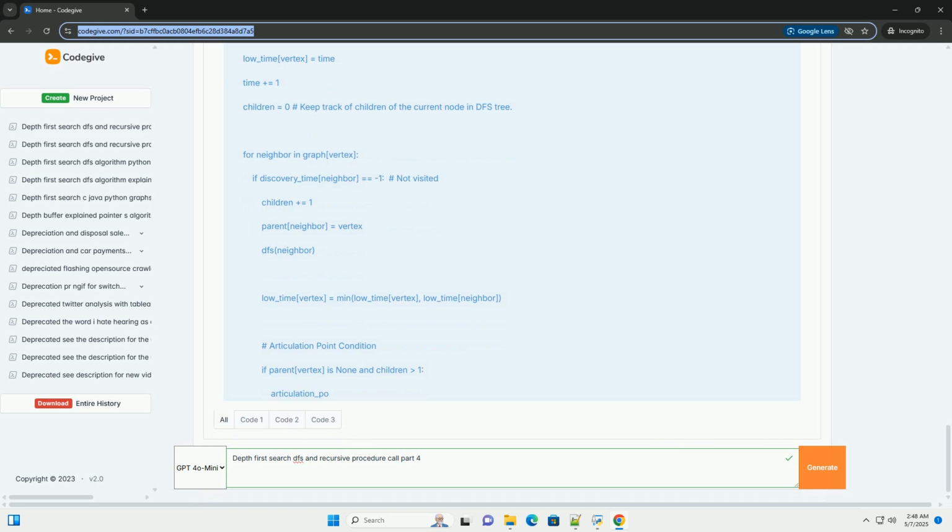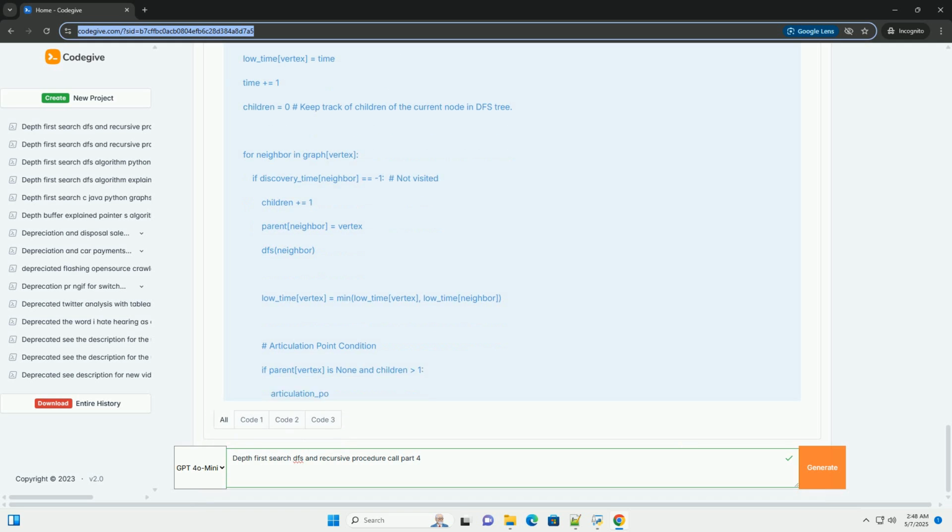The time variable is crucial, it's incremented with each new vertex visited. Non-local time is used to modify the variable in the outer scope. The code tracks the number of children of the current node in the DFS tree. If a neighbor is unvisited, the DFS is called recursively on it, and the low_time of the current vertex is updated based on the low_time of the neighbor.